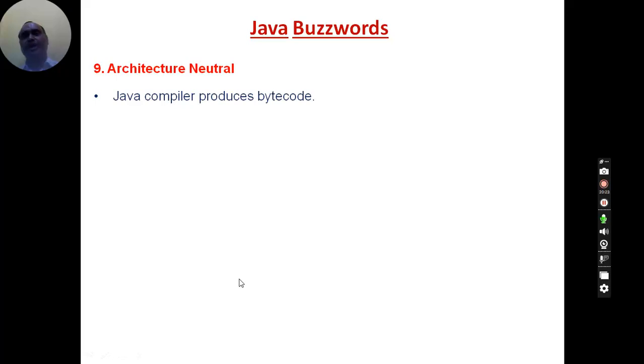And coming to architectural neutral, Java is architectural neutral. Previously we discussed platform independent. Java is a platform independent language, means Java doesn't depend on any kind of computer hardware architecture. It is completely hardware platform independent. This is possible because of JVM. So architectural neutral means Java doesn't depend on any processor architecture, means computer hardware.